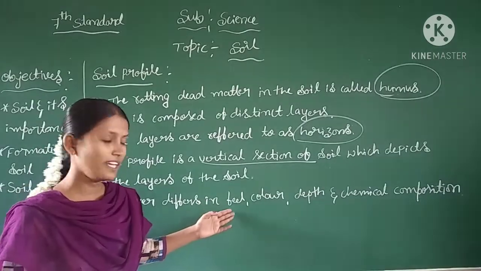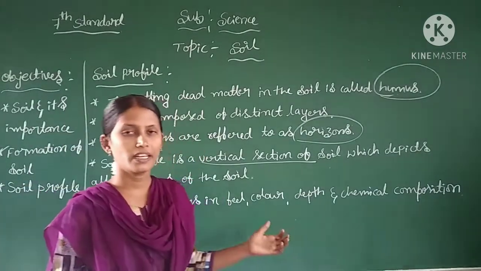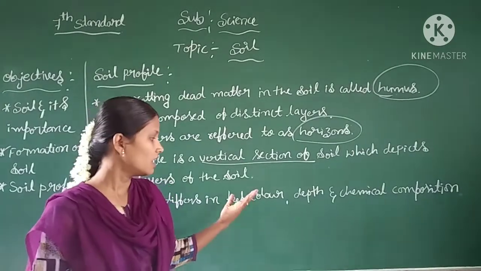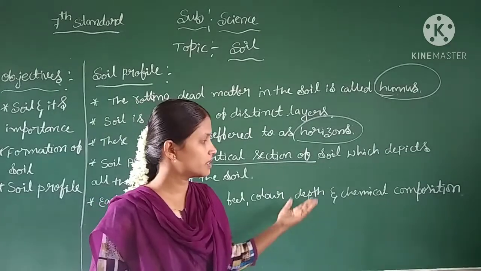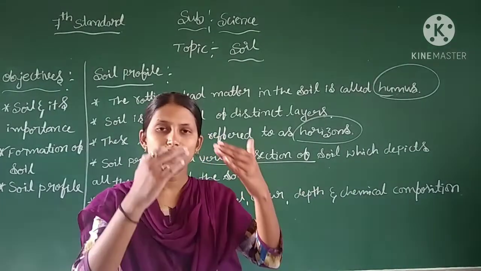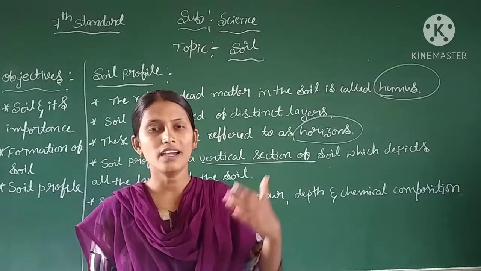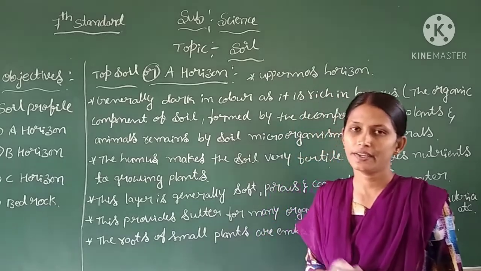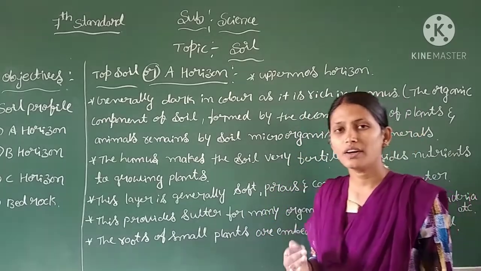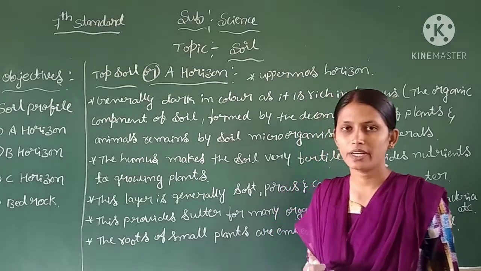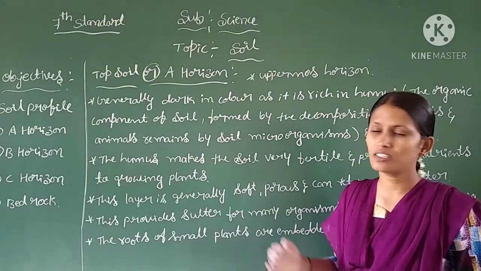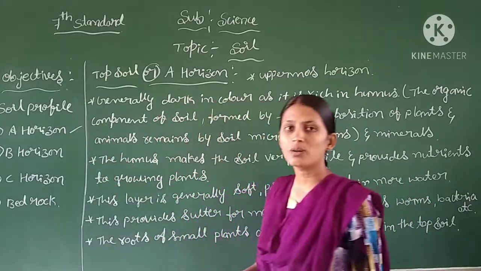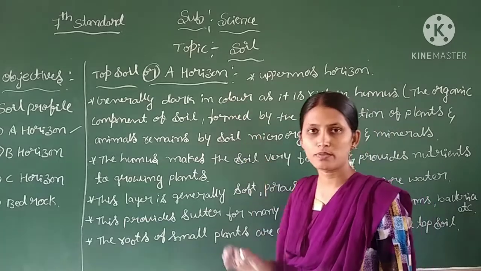In feel, if you touch the soil, some part of the soil is smooth and some part might be hard. And then the color, depth and the chemical composition. As we move in a downward direction, soil has different layers. We will discuss the layers of the soil: A horizon, B horizon, C horizon and the bedrock. What are the uses of each horizon? Now we will discuss first the A horizon. The A horizon we also call the top soil.